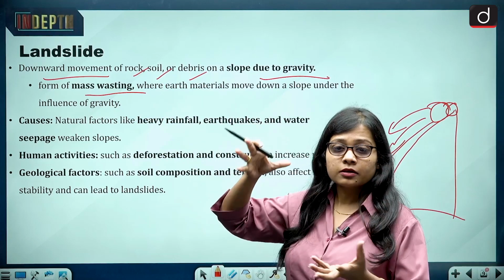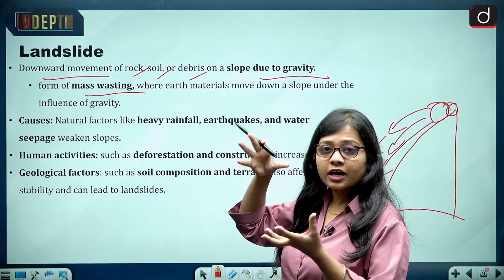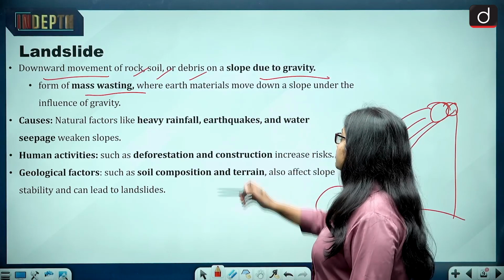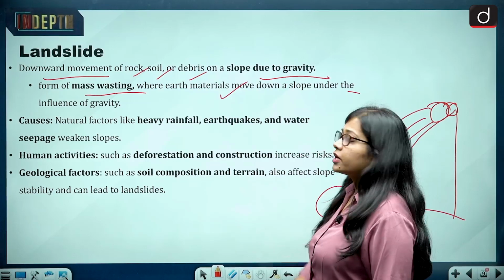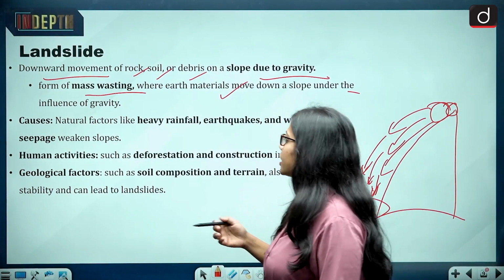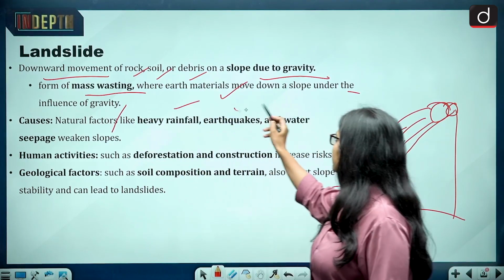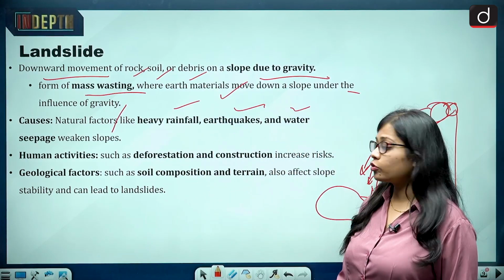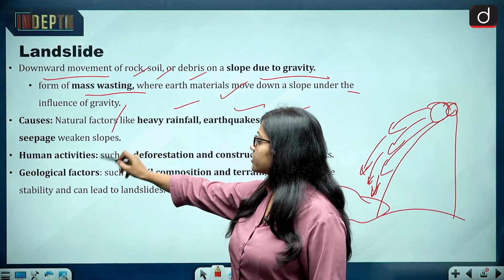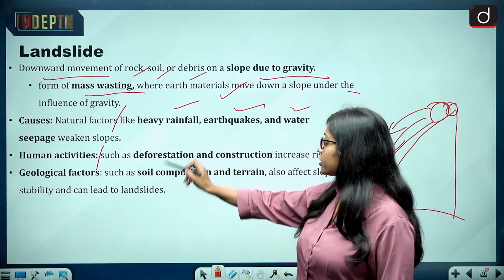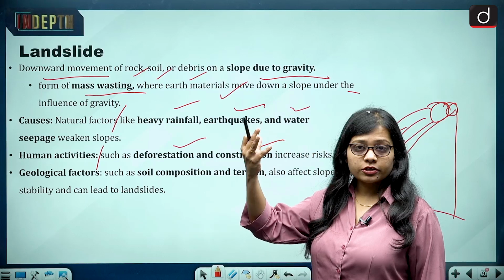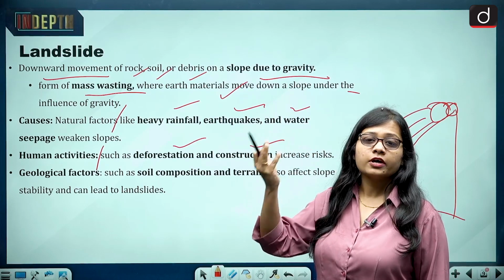It means the soil can come down in a very heavy form, where earth materials move down a slope under the influence of gravity. A few of the causes of landslides are natural factors like heavy rainfall, earthquake, water seepage or broken slopes. So this can also cause landslide. There are human activities which also cause landslide, for example deforestation, and construction at a higher altitude also increases the risk of landslide.